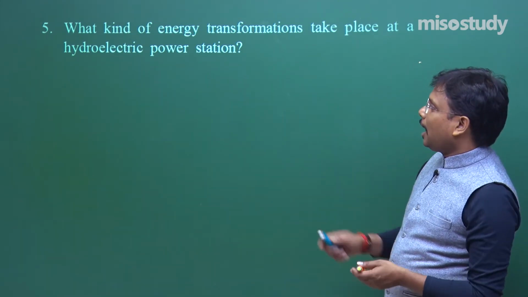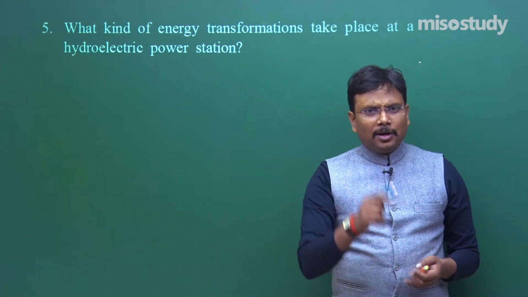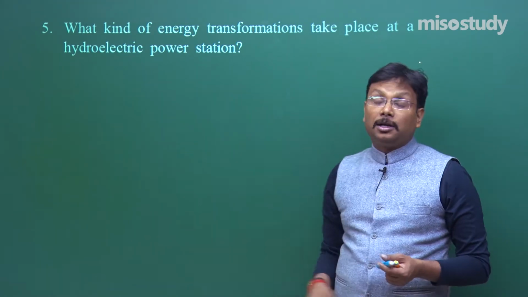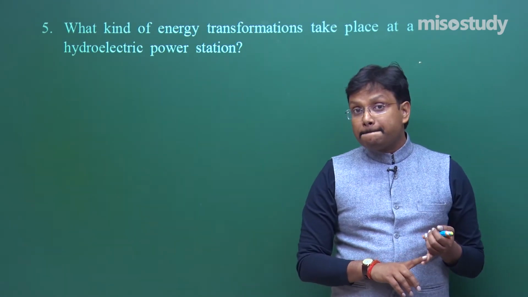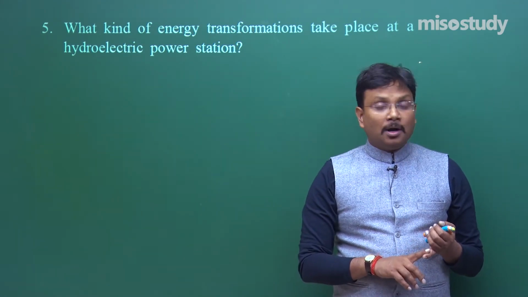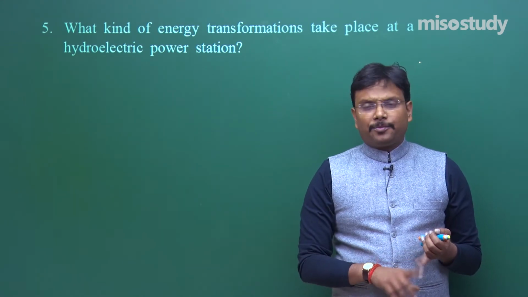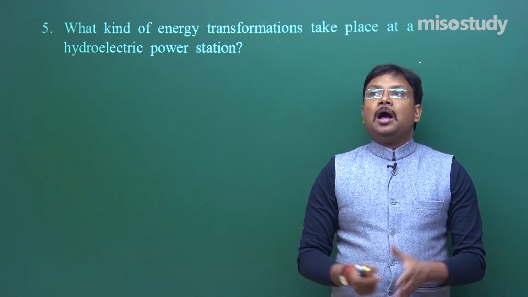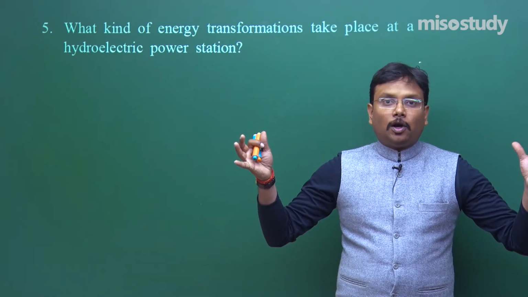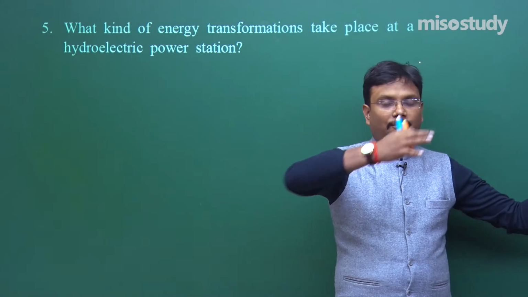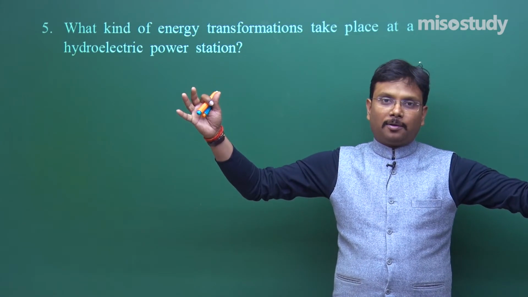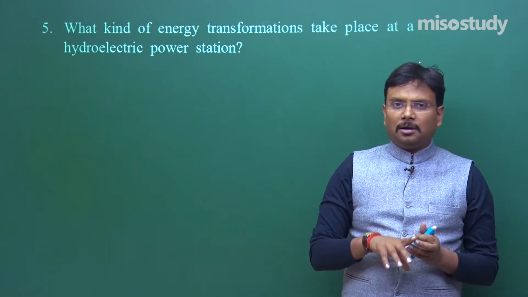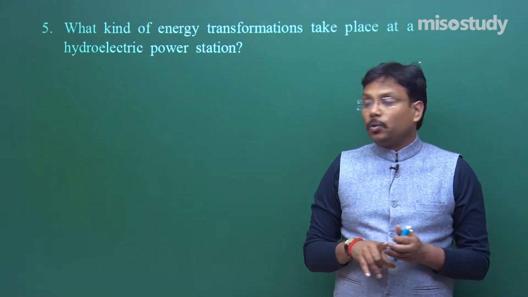Let's come over here. Hydroelectric power station. For reference I am telling you, it's not that you will have to write it down over here: Bhakra Nangal Dam, Tehri project, Rana Pratap Sagar, like this. So in a hydroelectric power project, what is the process? A large amount of water is accumulated in a huge reservoir, and then this water is allowed to fall down on the blades of the turbine, and the turbine gets rotated.